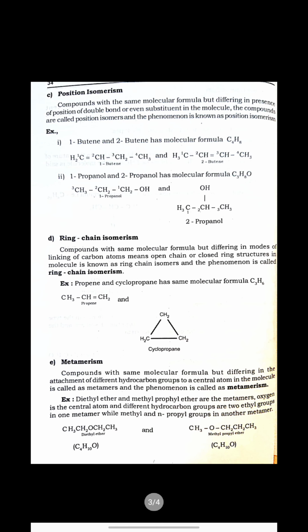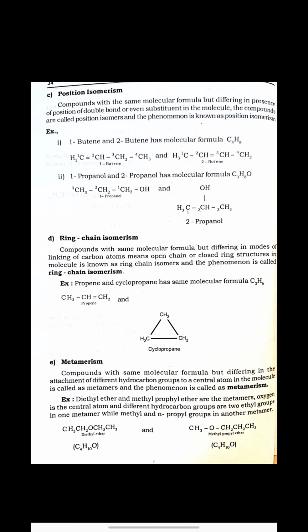Now the third one is position isomerism. As the name says, the position of a double bond or the position of any substituent changes in the compound. That phenomenon is called position isomerism. Taking an example, 1-butene and 2-butene have the same molecular formula C4H8. What is the difference? In 1-butene, it is a 4 carbon compound where the double bond is present on the first carbon, and therefore it is named 1-butene. In the second compound, again a 4 carbon compound, but now the double bond takes the second position, and therefore we call it 2-butene, but both have the same molecular formula.